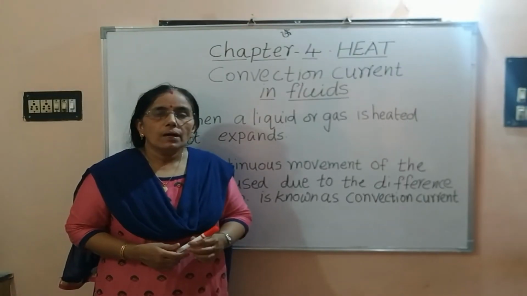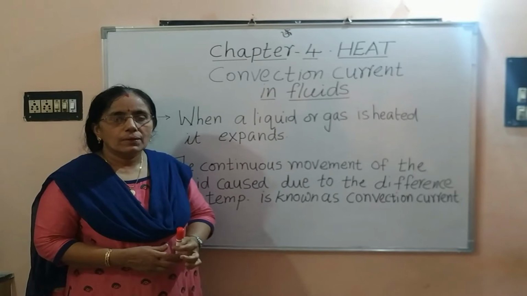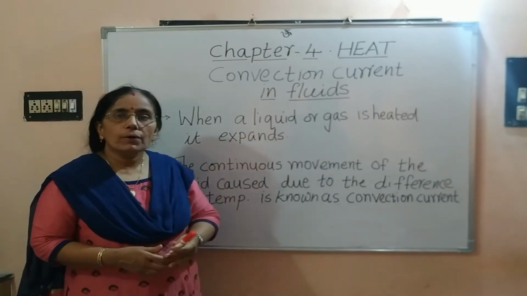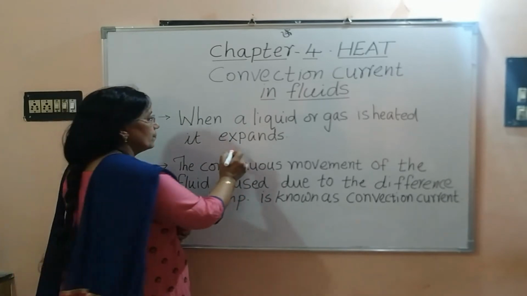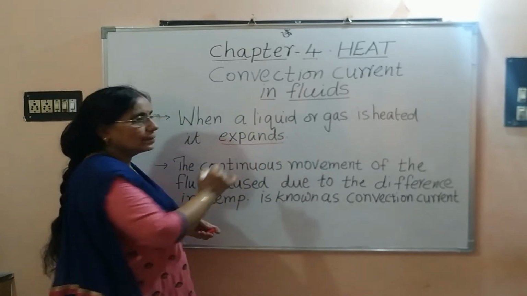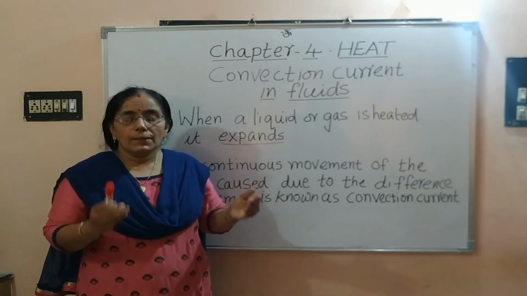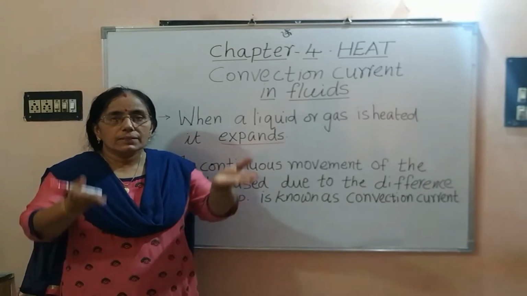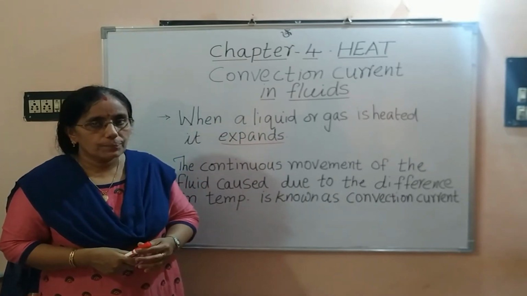Now, let's see how convection current is formed in a fluid. When a liquid or gas is heated, it expands. Due to this expansion, they become lighter and rise up, that is, move in the upward direction.